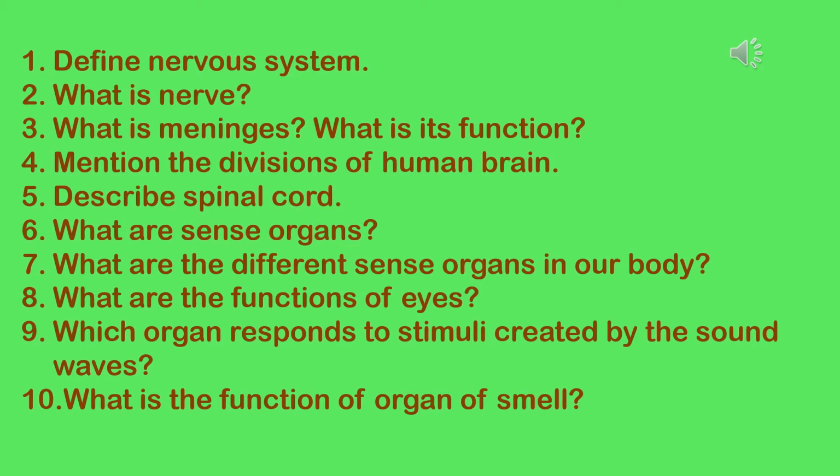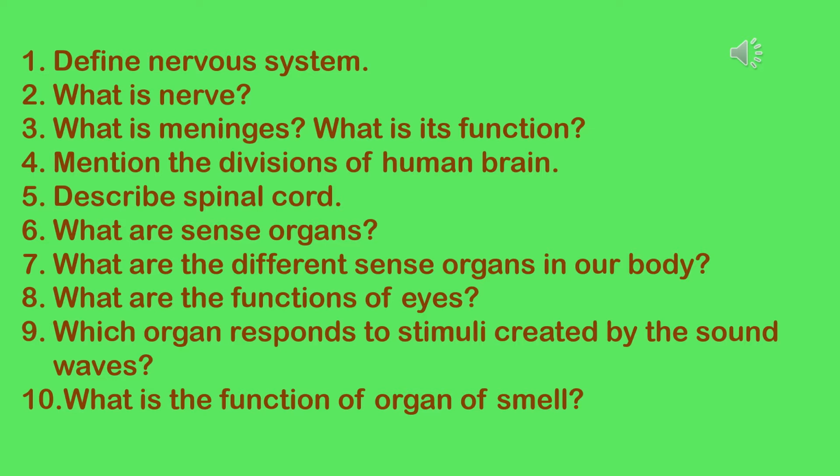Question number 3. What is meninges? What is its function? Answer: the human brain is a delicate organ made up of soft nervous tissue. It is protected by the bony skull and three membranous coverings called meninges. It is the control center of the body.